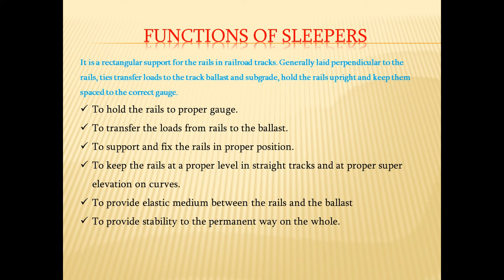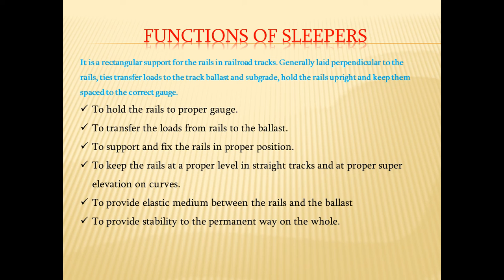Now, what is the function of a sleeper? What is the role of the sleeper in this entire track structure? The first important thing, as you already know, is to maintain the gauge, meaning the inner distance between the two rails, as a constant. So the first function of the sleeper is to hold the rails in proper position. If they are able to do that, only then is the inner distance between the two rails maintained constant. Otherwise, it will not be. So first, they have to hold the rails at the proper gauge.